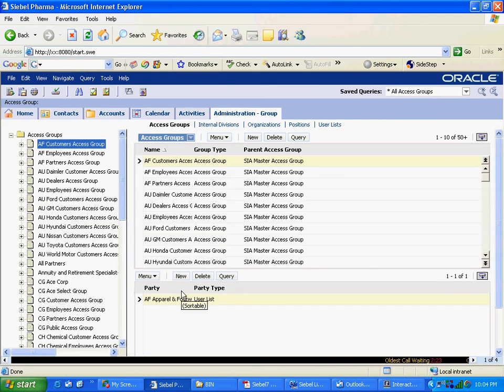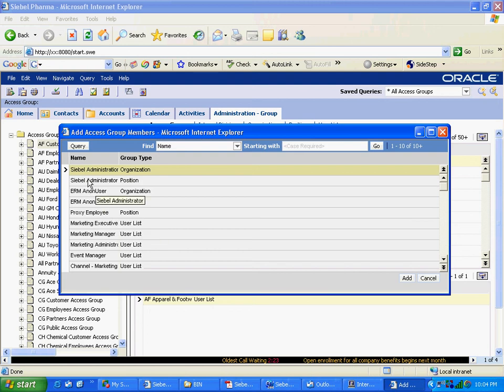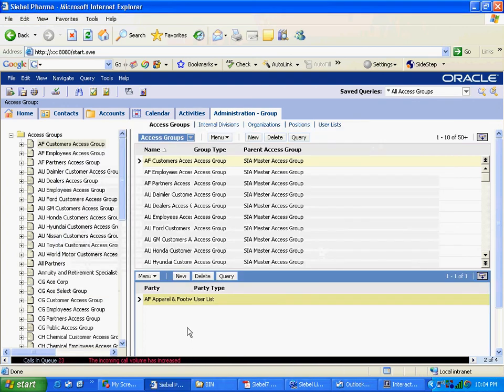So you just create a new access group, and you can make various things part of it. Let's see whether we can make a test access group. And parent access, there is no parent. Okay, I can save this record. Let's see what all other options are. I can make the Siebel administrator position a part of it. I just want to see if I can make a contact part of it or not.